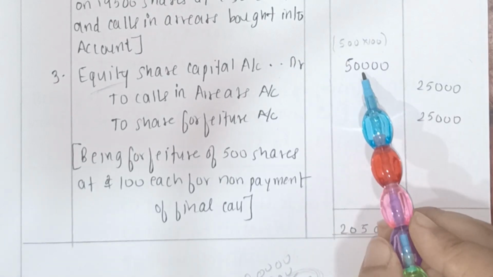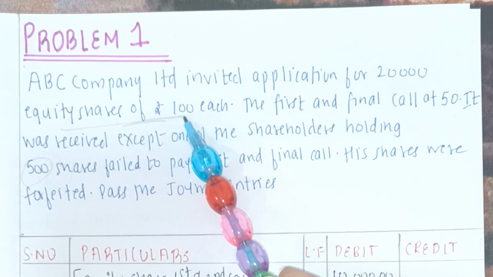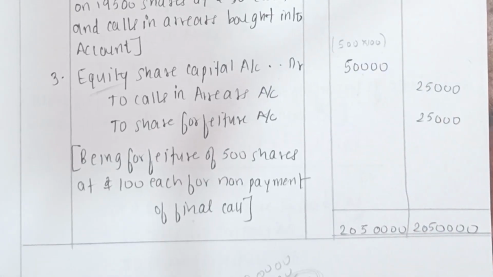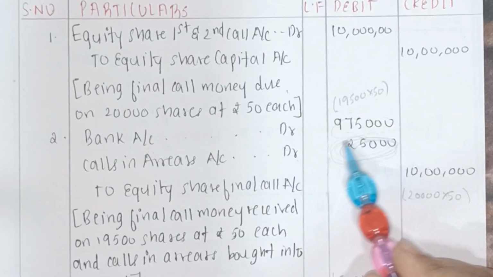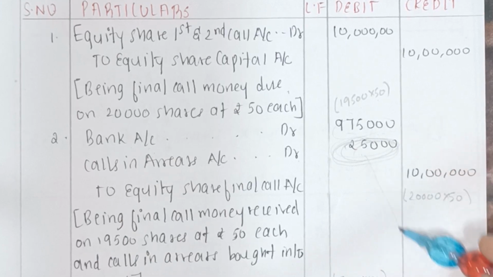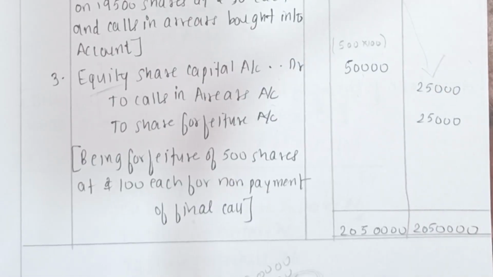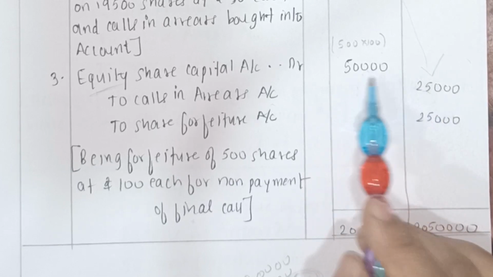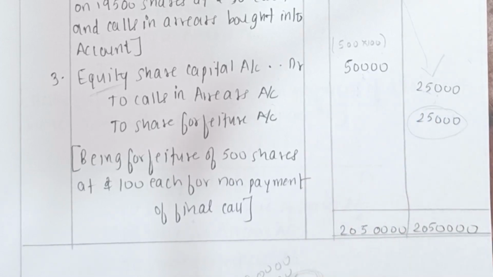Alright. How did I get this 50,000? 500 into the face value of each equity share, that is 100. 500 into 100. Then what you do? Then you come to calls in arrears. In the second entry you had calls in arrears 25,000. The same amount will come here, 25,000. So here you can see you have 50,000 on the debit side, 25,000 on the credit side. So subtract the two, you will get 25,000. So your share forfeiture is 25,000. Alright. How did I get 25,000? 50,000 minus 25,000. So it is very simple.